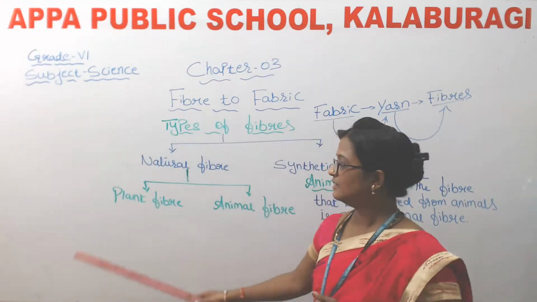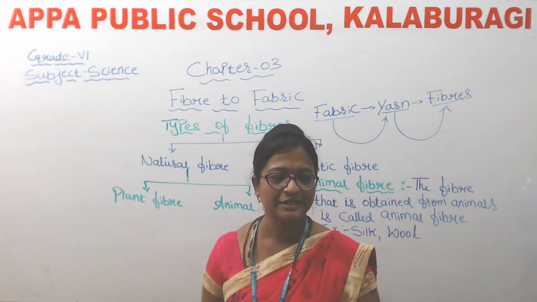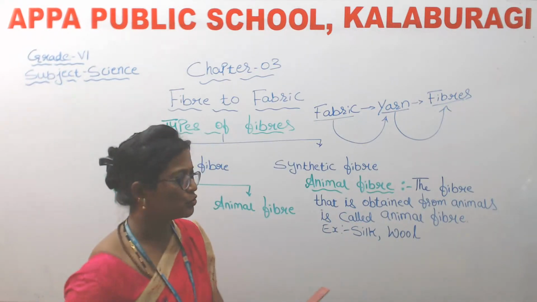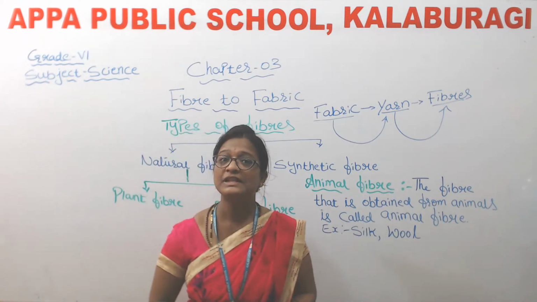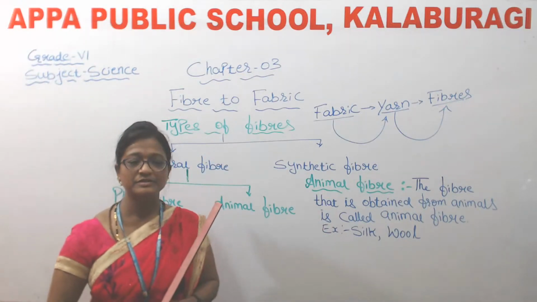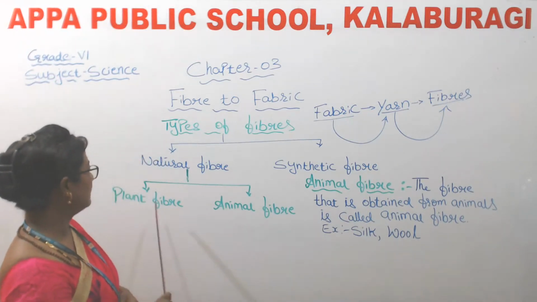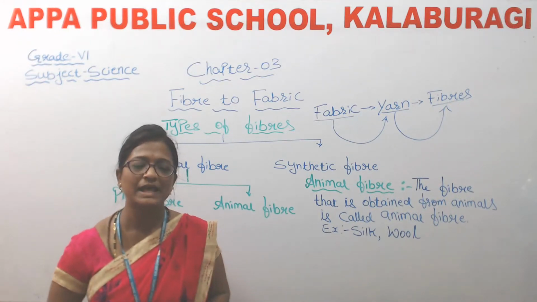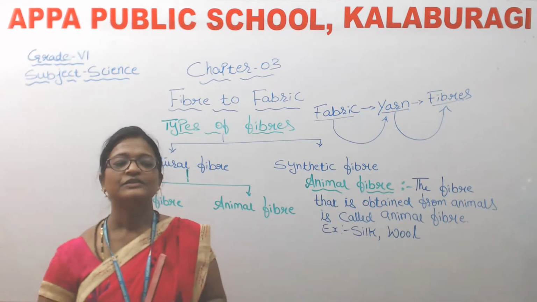So now again this natural fiber is divided into two fibers, isn't it? Which are those, children? They are plant fiber and animal fiber. So what do you mean by plant fiber? Yes, the fiber that is obtained from plants are called plant fibers. And the examples are, what do we get from plants as a fiber? Exactly, cotton, jute.